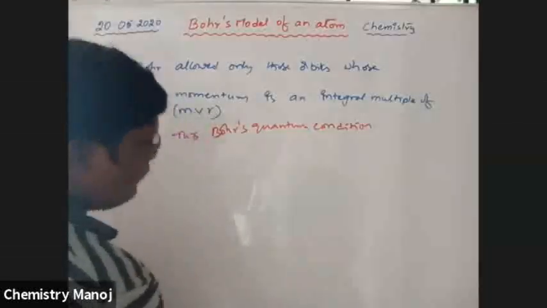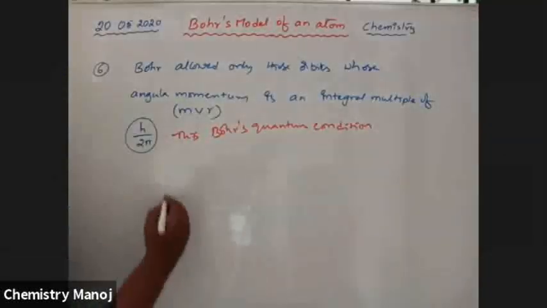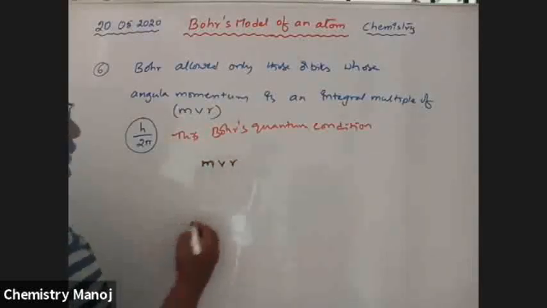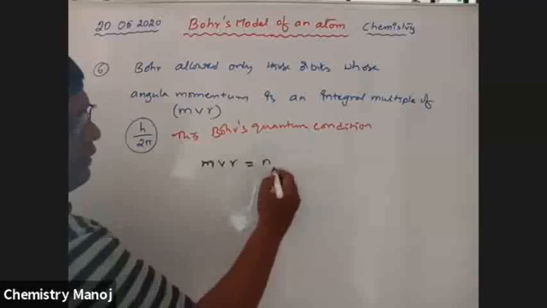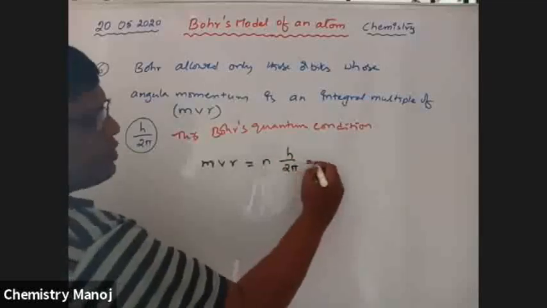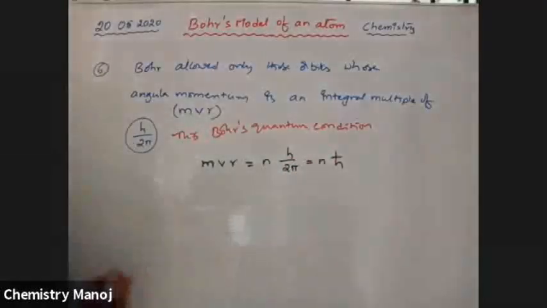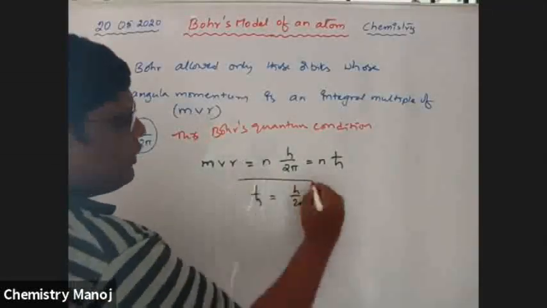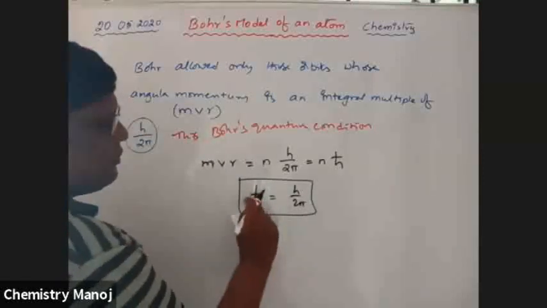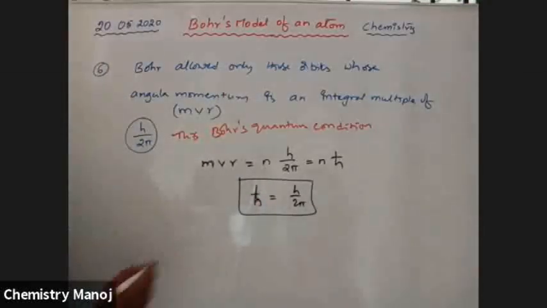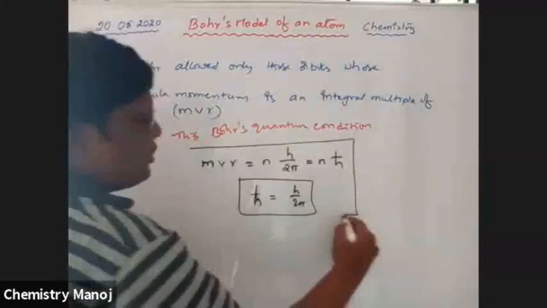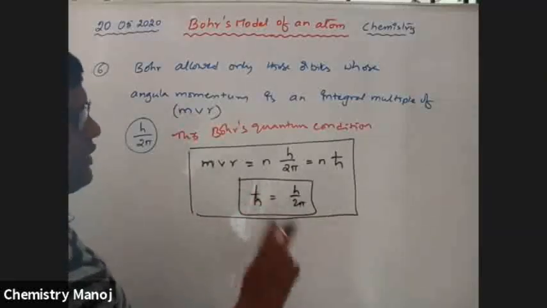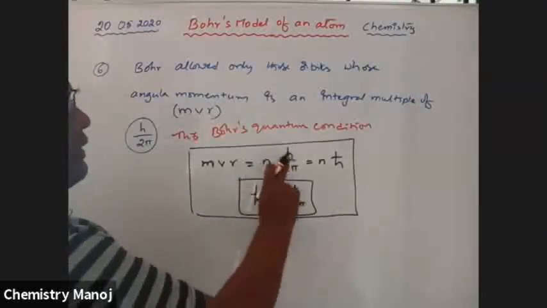Therefore, mvr is equal to n h by 2 pi, which is equal to n h cross. Here, h cross is equal to h by 2 pi. It is another term, h cross, which is nothing but h by 2 pi. This is called Bohr's quantum condition. The angular momentum of an electron is quantized to n h by 2 pi.